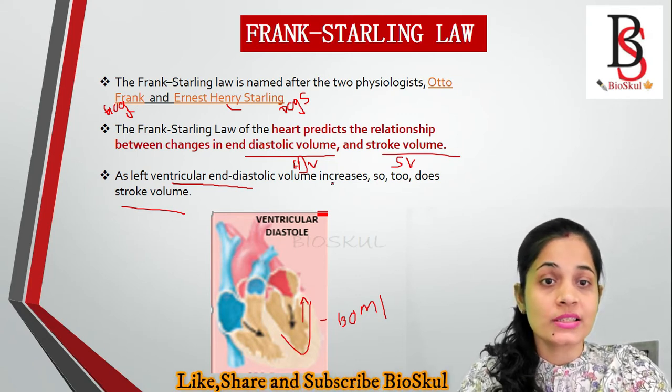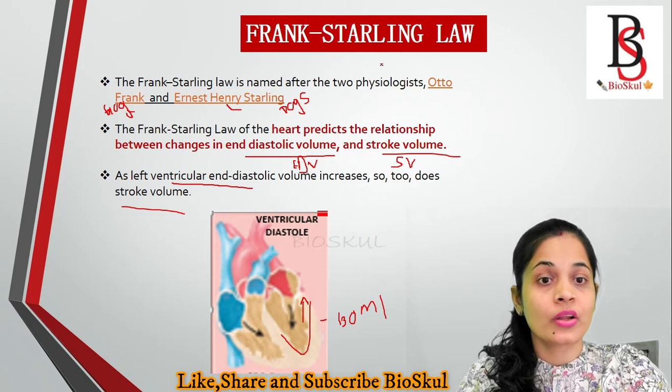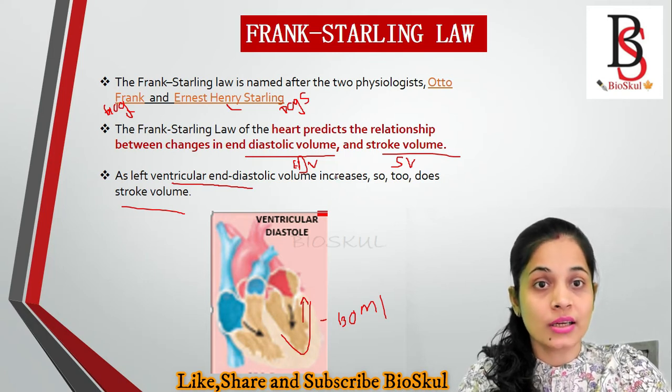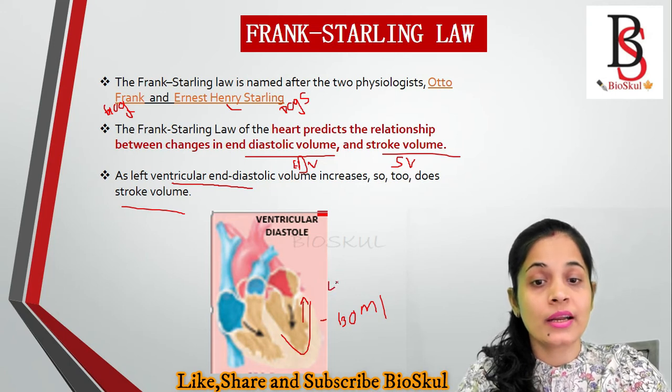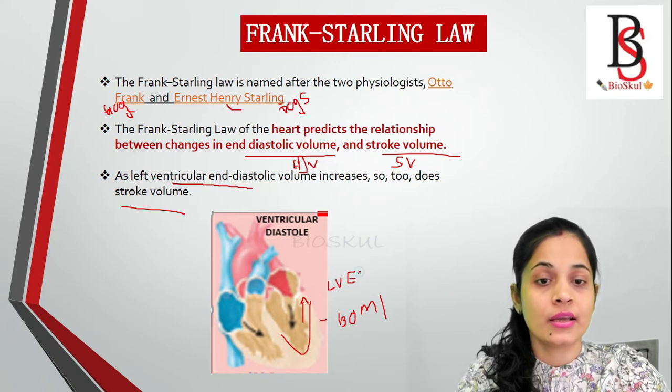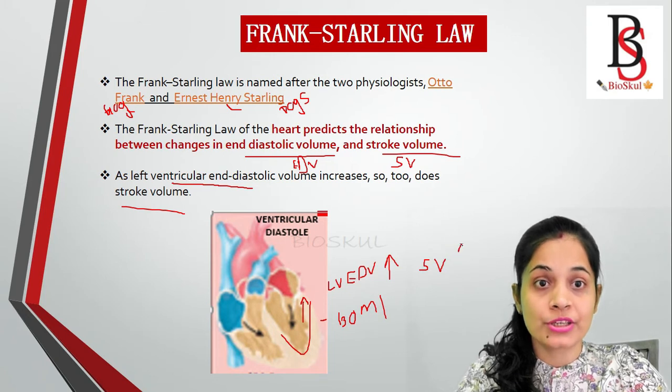So the Frank-Starling law tells us that if the left ventricular end diastolic volume, LV EDV, increases, then the stroke volume, or the volume of blood ejected from the ventricle per beat, also increases.